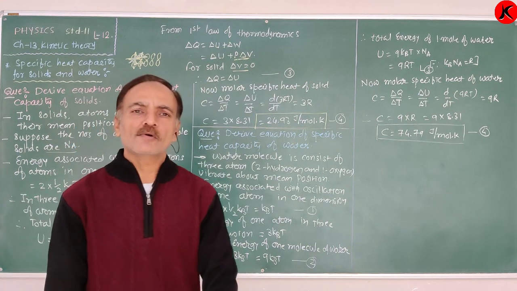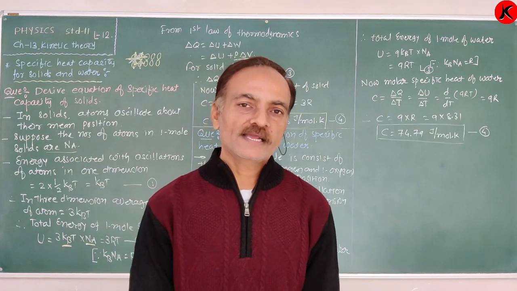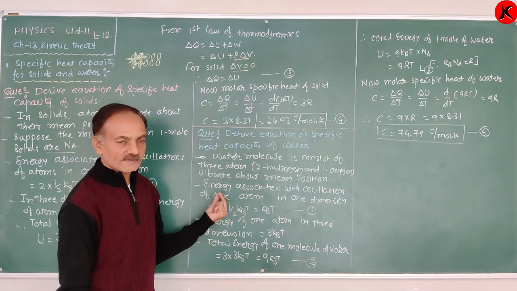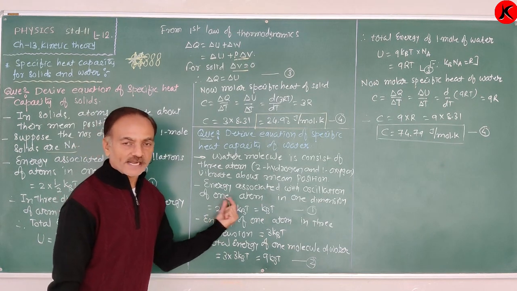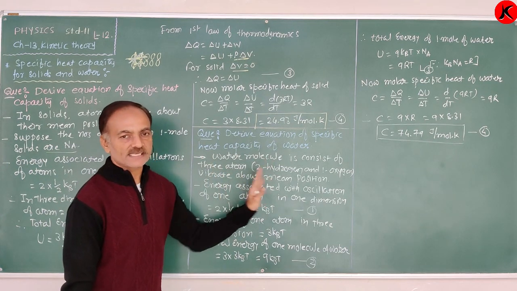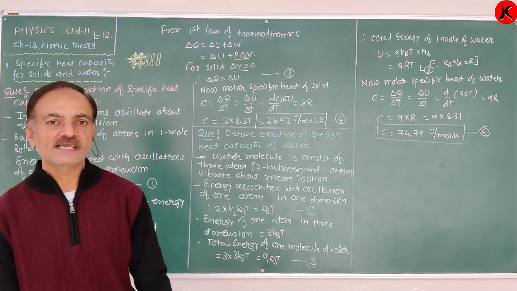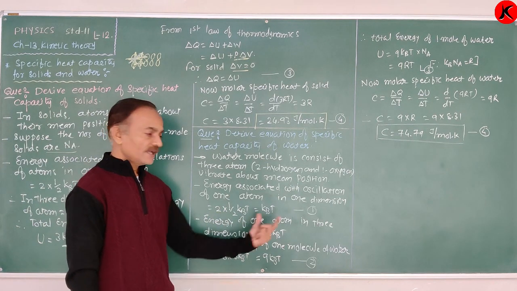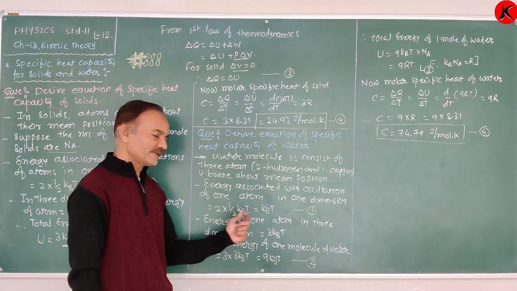Here also the water molecule does not perform linear or rotational motion. It only performs oscillation about its mean position. For that reason, first we find the energy associated with the oscillation of one atom in one dimension. One atom performing oscillation in one dimension has 2 terms, therefore 2 into half kBT. Half kBT is the energy associated with each independent motion. The 2 cancels, therefore kBT. In 3 dimensions, the atom performs oscillation in 3 dimensions, therefore 3 kBT.